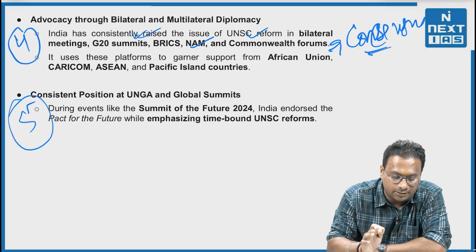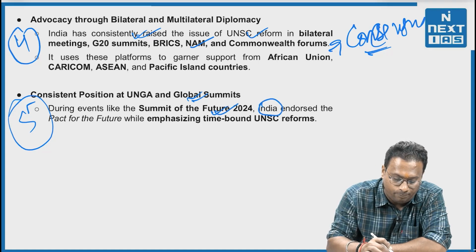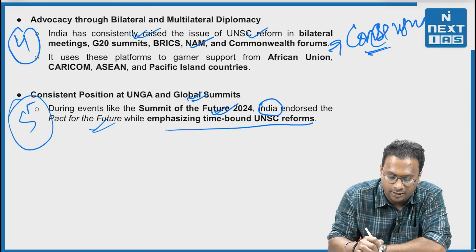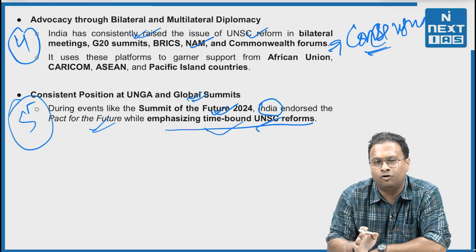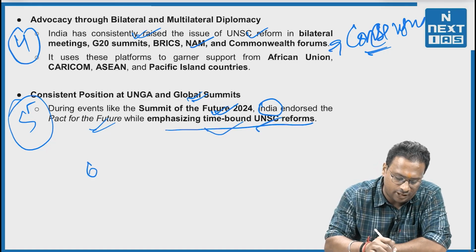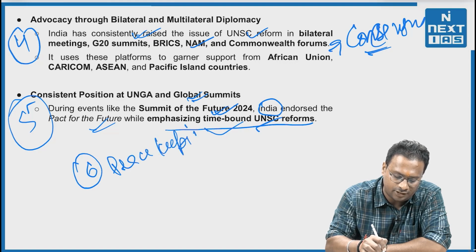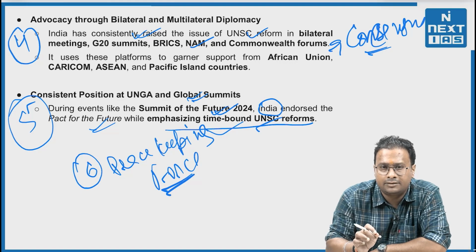Fifth, consistent position at UNGA and global summits. During events like the Summit for the Future 2024, India endorsed the Pact for the Future while emphasizing time-bound UNSC reform. Another, we must not forget the sixth part, that is the peacekeeping force, the point we already have discussed, right? India is the largest military personnel provider.